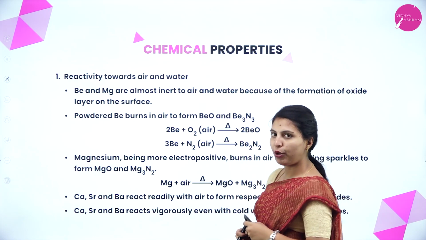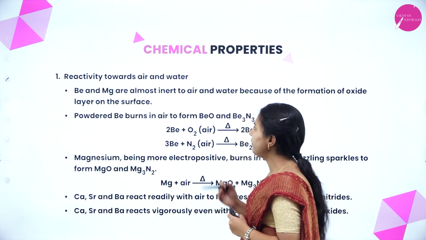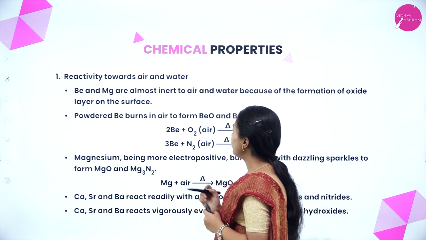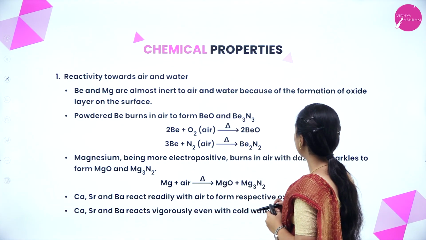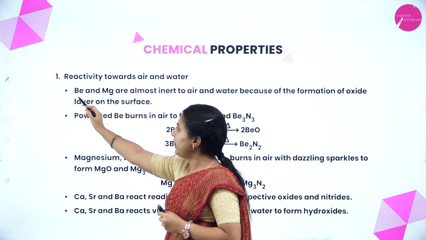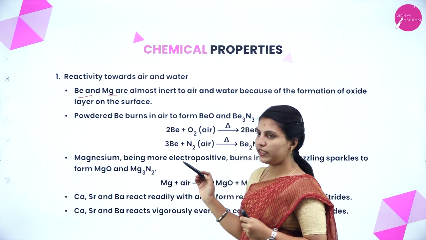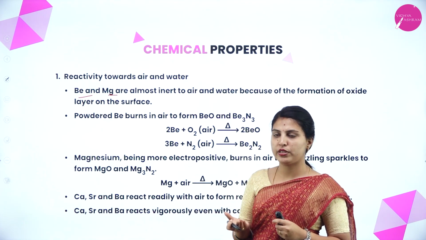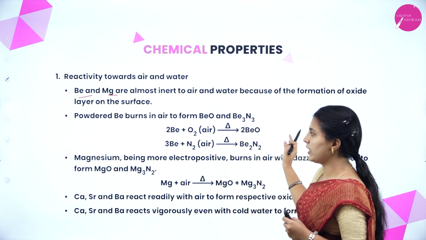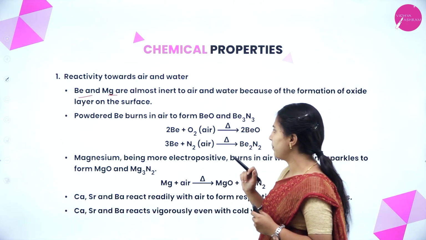Next, chemical properties. First one, reactivity towards air and water. Beryllium and magnesium are almost inert to air and water because of the formation of an oxide layer on the surface. Almost inert means they do not react much with air and water because they form oxides on the surface.